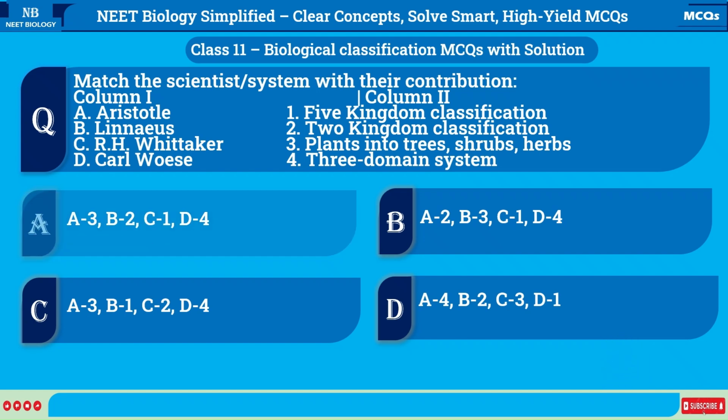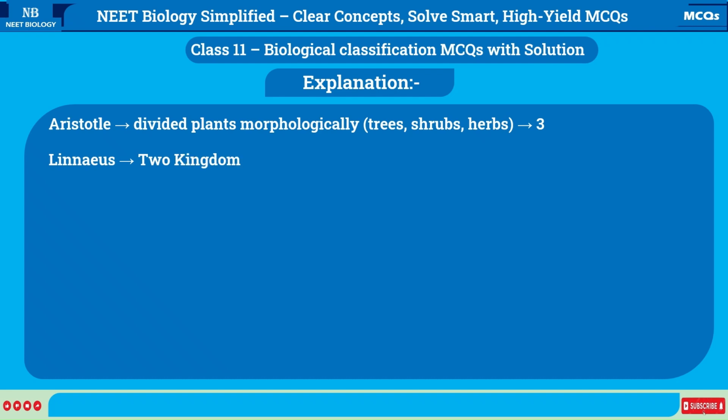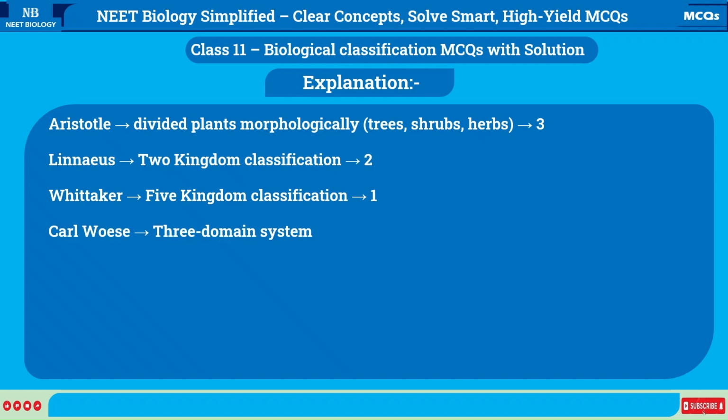Correct option is A, A-3, B-2, C-1, D-4. Explanation. Aristotle divided plants morphologically: trees, shrubs, herbs, 3. Linnaeus, Two-Kingdom classification, 2. Whittaker, Five Kingdom classification, 1. Carl Woese, 3-domain system, 4.